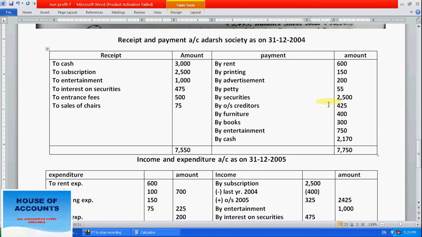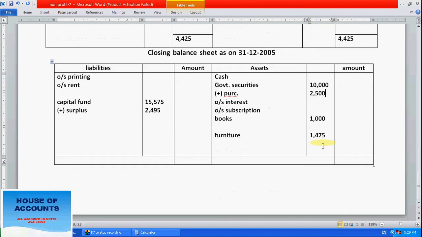Now after security, outstanding creditors means last year we have paid. Furniture 400 purchase, book 300 purchase. So right here furniture, how much have we purchased?